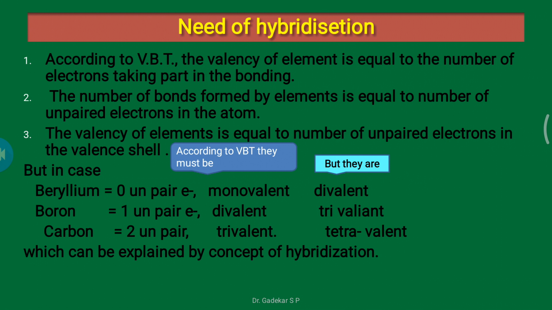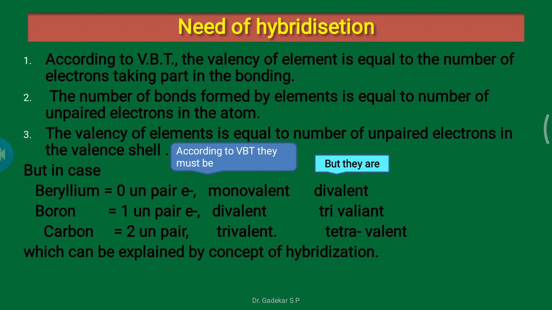Similarly, boron contains one unpaired electron, so according to VBT boron becomes monovalent, but it is trivalent in nature.